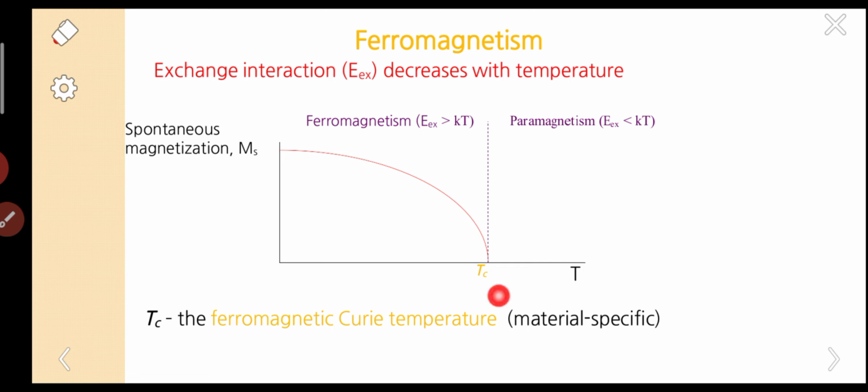So the boundary temperature is called Tc. Generally it is called the ferromagnetic Curie temperature. It is generally material specific.